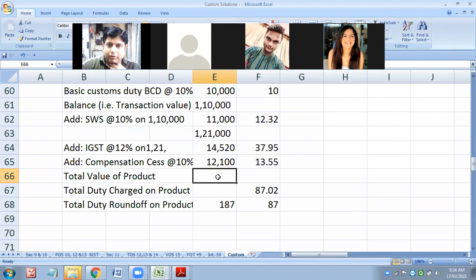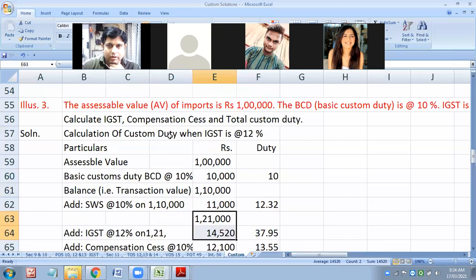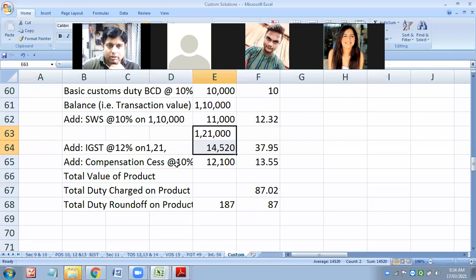You did not take compensation cess? You have taken the total of these two only. One error you did, no? Okay, sorry, compensation. Yes, one error came, 147,620.